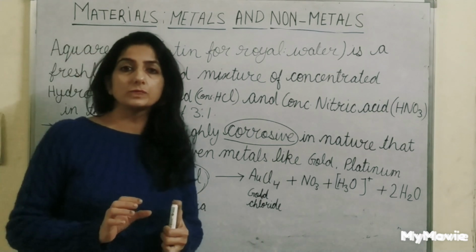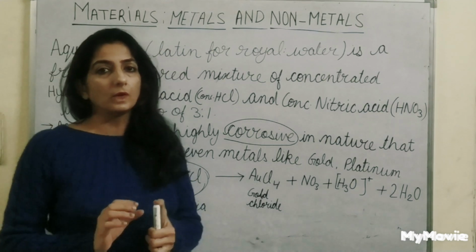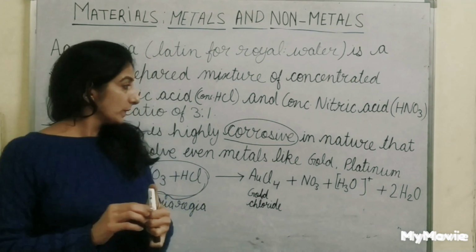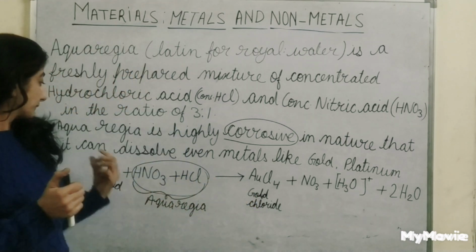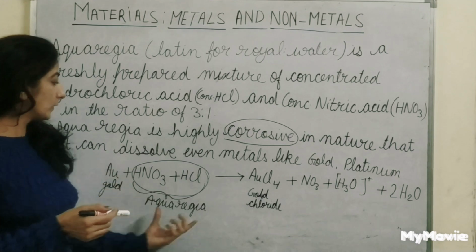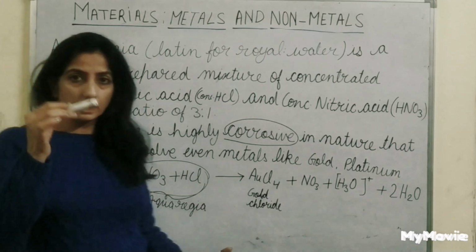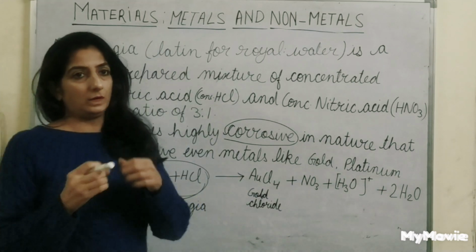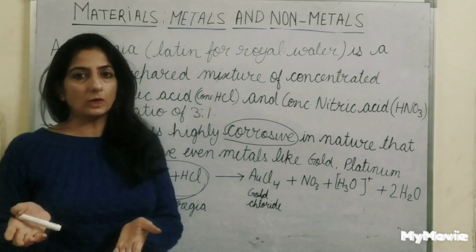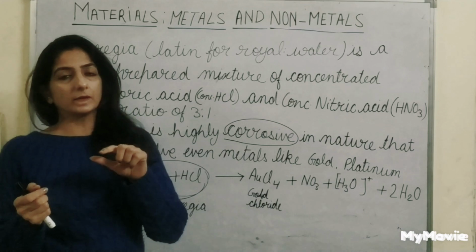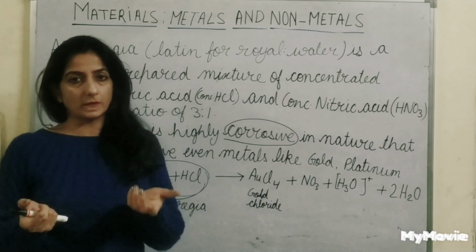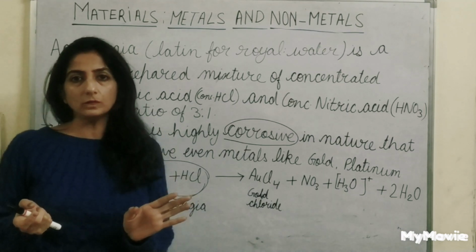When we give our gold jewelry for polishing to the shop, what they actually do is dissolve gold into aqua regia, and the upper layer of the jewelry is taken down, and the layer below emerges. That layer below is always shiny because it was not exposed till now.